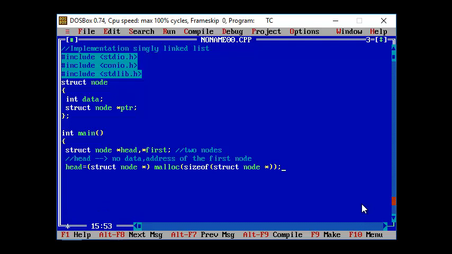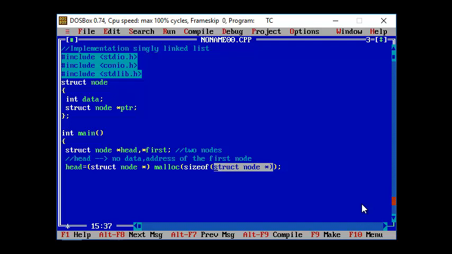First and foremost, we are going to make use of the malloc function, and for that malloc function we have to specify the size that you want to allocate dynamically. Here I'm making use of the sizeof function, and that sizeof function should have an input argument of the data type. The node that I'm trying to create is of the structure node type, so I'm going to make use of the same data type in my sizeof function.